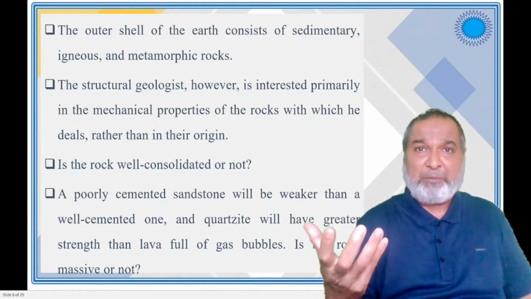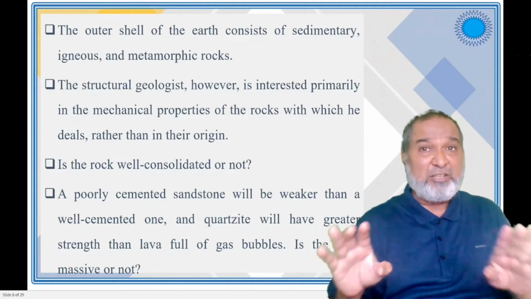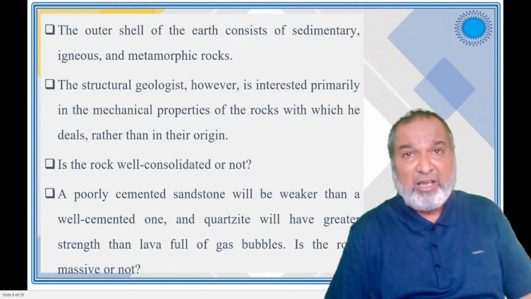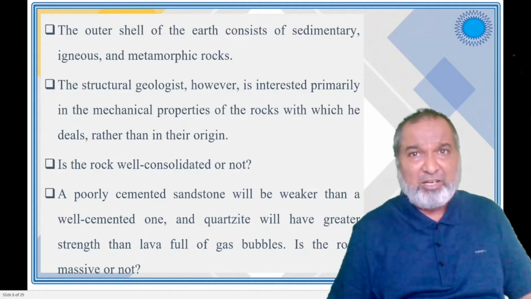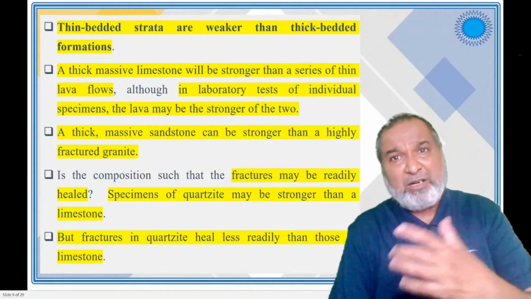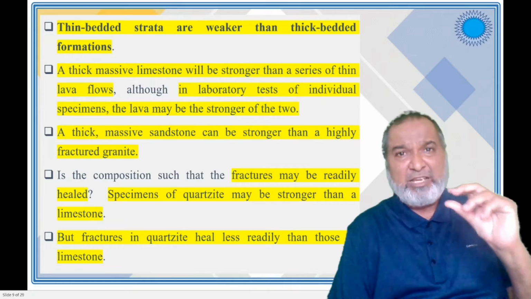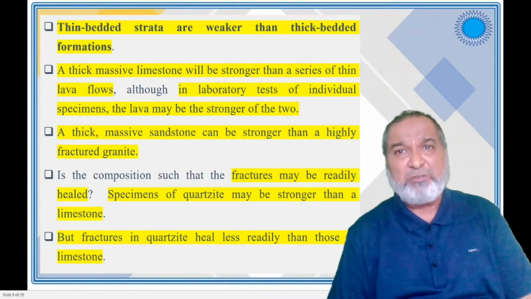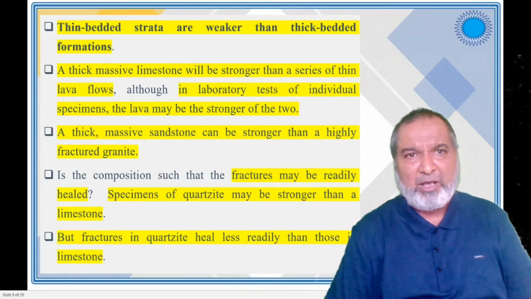So in quartzite, what is happening? Here we have crystals, minerals, and there is no interspace between the crystals. So it is very strong and very rigid as compared to the sandstone. In a similar comparison, a thin bedded sedimentary rock is weaker than a thick bedded formation. That is the normal case.